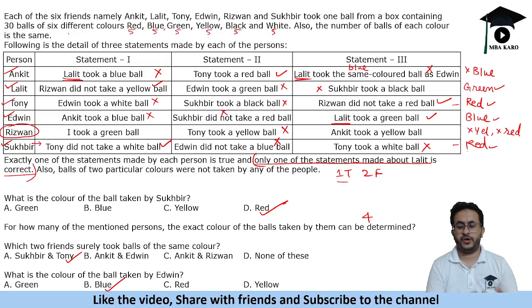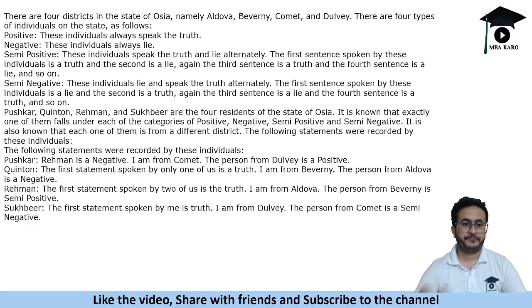So this is how we solve these sets which are based on binary logic. So we start with some contradictory statements. Okay, so here's the next one. Read these conditions, and once you have read, then move on to the next one.